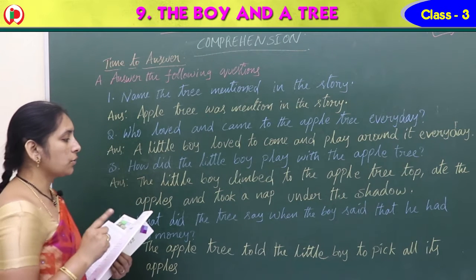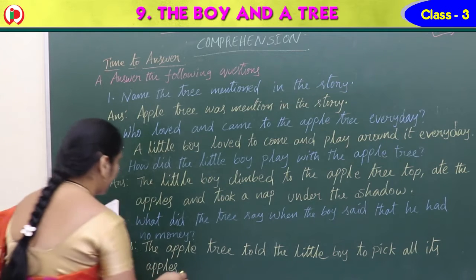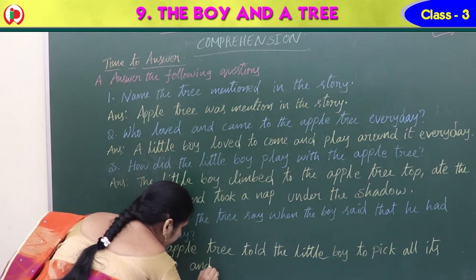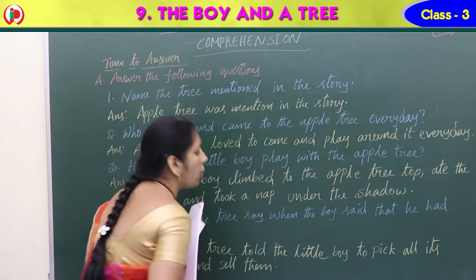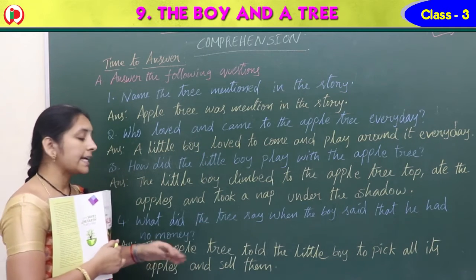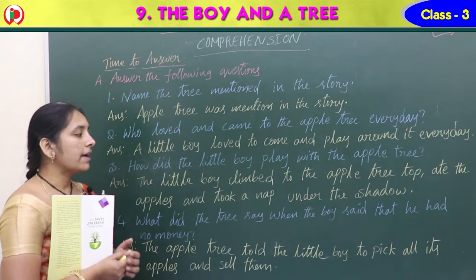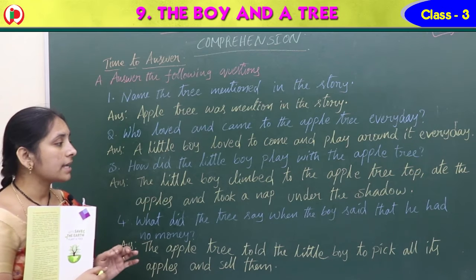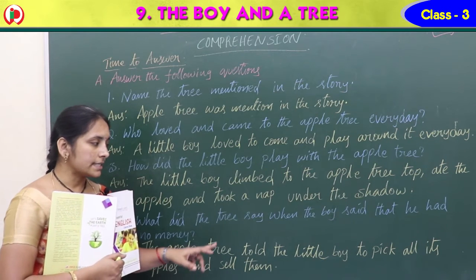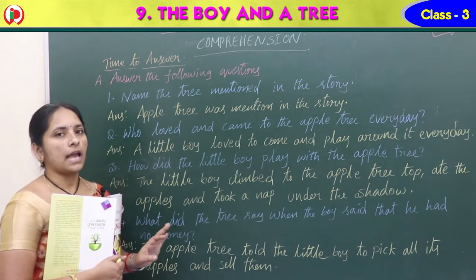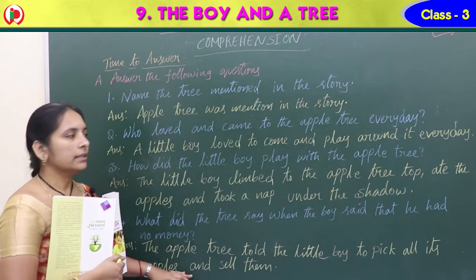So the apple tree told the little boy to pick all its apples and sell them. So you take all my apples and sell them, then you will get money, it said, na? Yes. So what did the tree say when the boy said that he had no money? The apple tree told the little boy to pick all its apples and sell them. Right, Nana? So note it down.